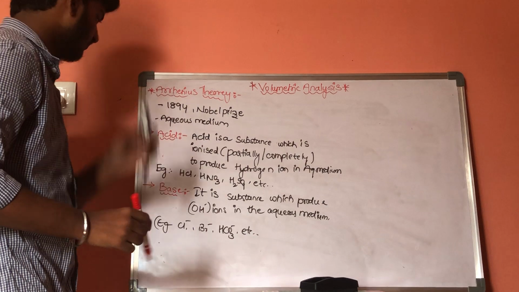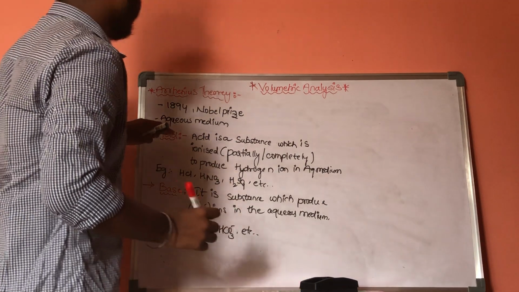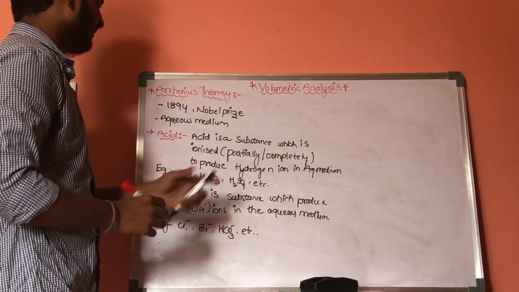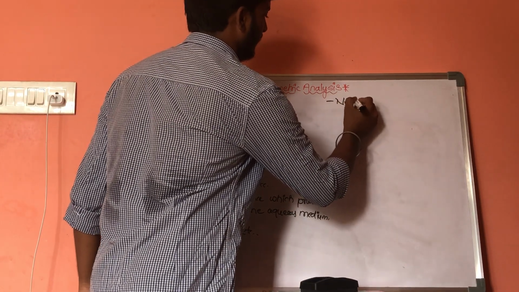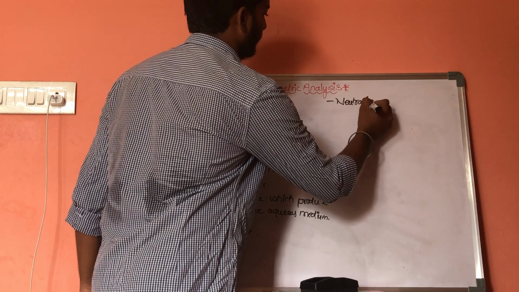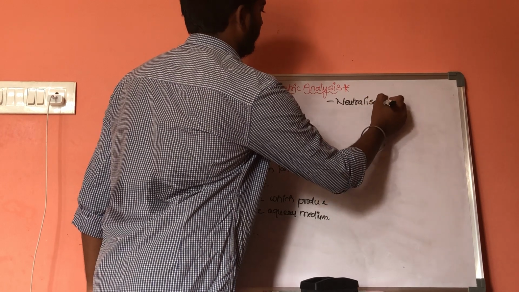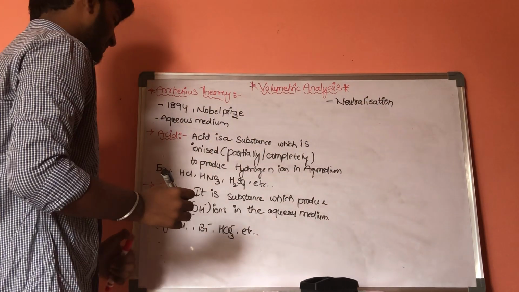Now let us discuss this acid base theory. It is a type of neutralization reaction.